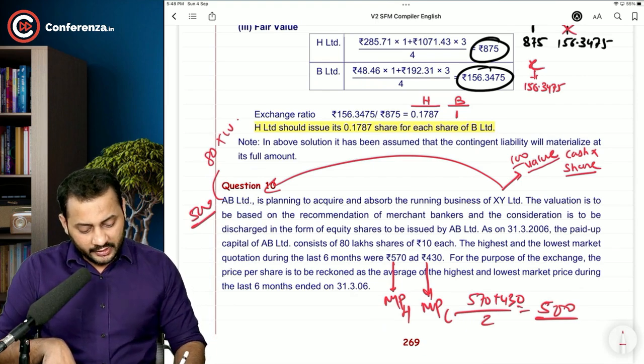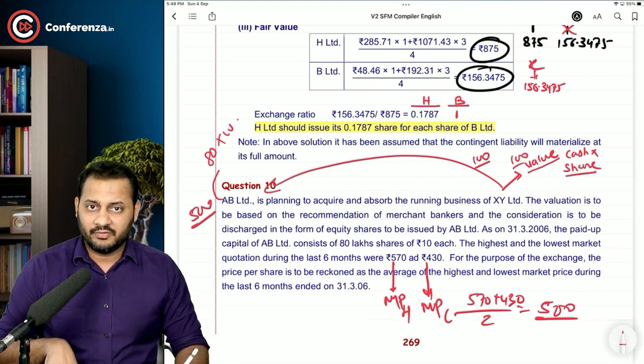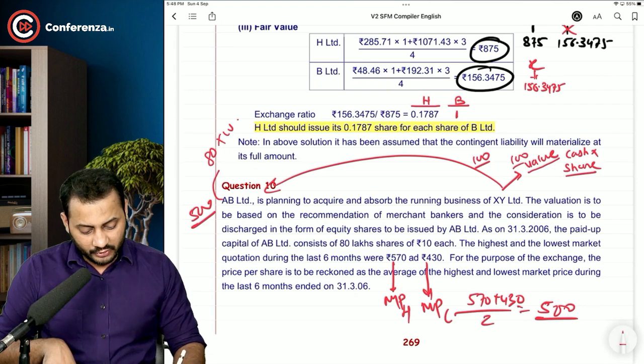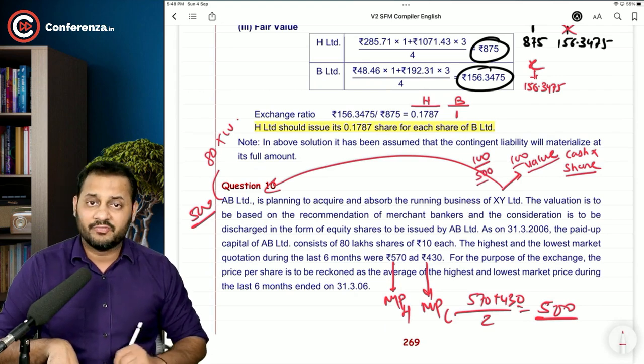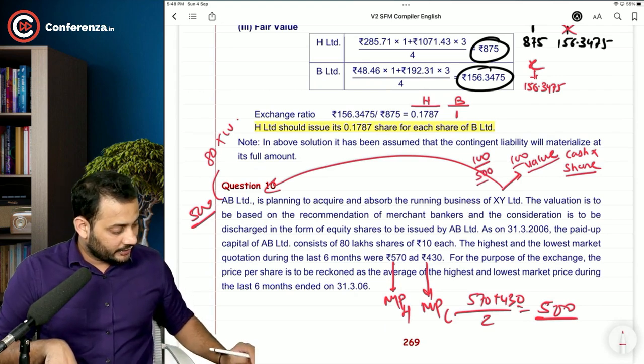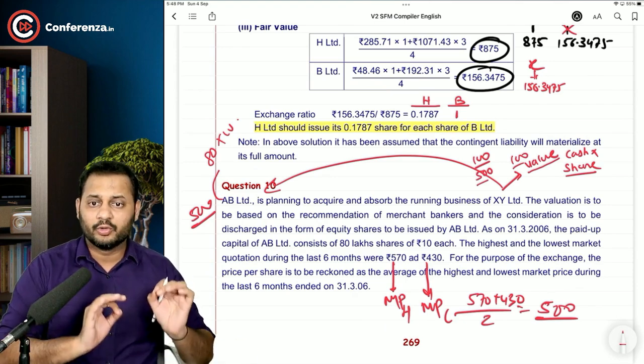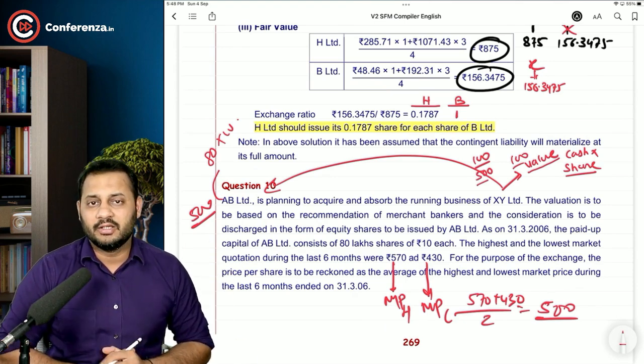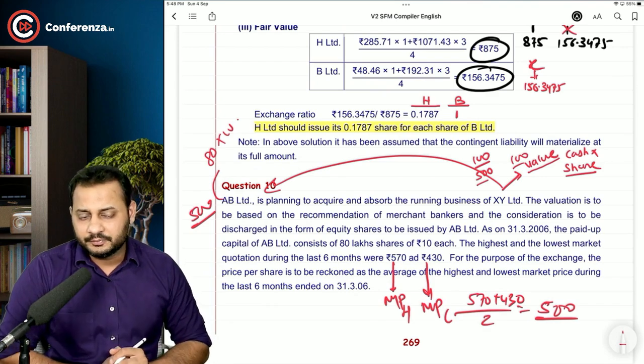So if 100 crore is the total value that we have to discharge, then 100 crore will be discharged at a price of 500 rupees. 100 divided by 500, that means 0.2 crore shares will be given to XY Limited. This is just an idea. Okay.